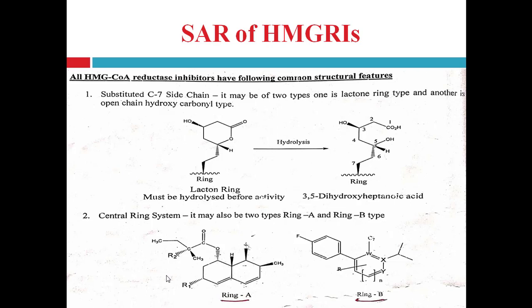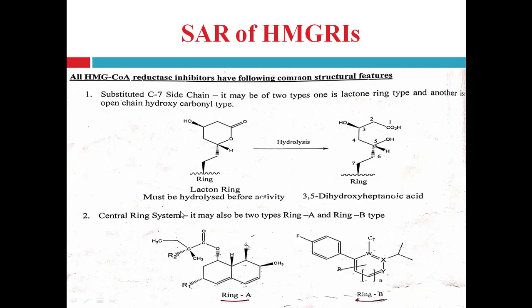It is directly attached to the central ring. It may be of two types: one is the lactone ring type and another is the open chain hydroxycarbonyl type.